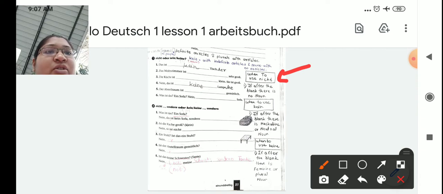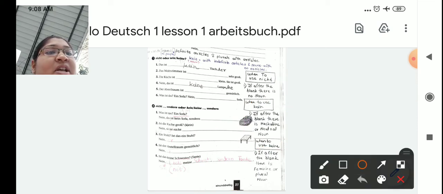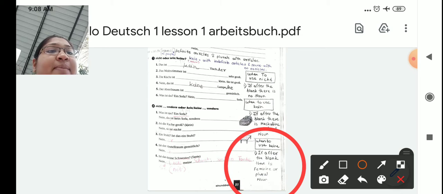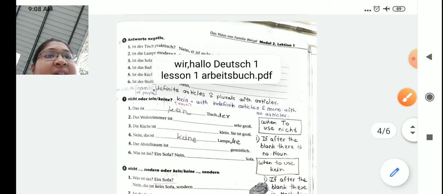When to use nicht? So what is the rule? If after the blank there is no noun, then we use nicht. And when to use kein? If after the blank there is a masculine or neutral noun, the noun which has the article der or das, that time we use kein. And when to use keine? If after the blank there is a feminine or plural noun, the noun which has the article die, that time we use keine. Okay, now one more example they are asking here.